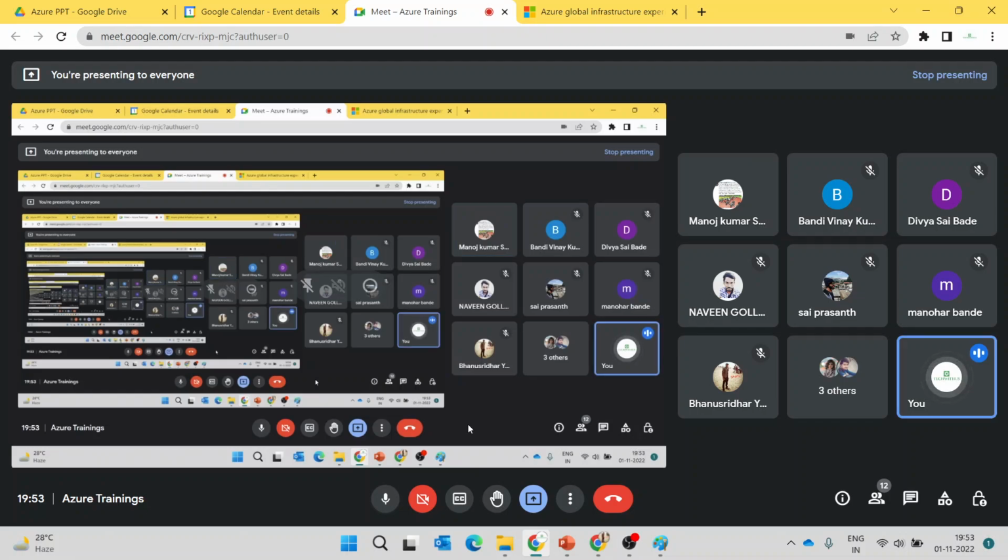What I mentioned earlier is that setting up on-prem needs huge infrastructure. We can't set up on-prem on our laptops, so it won't be possible for some of the services.